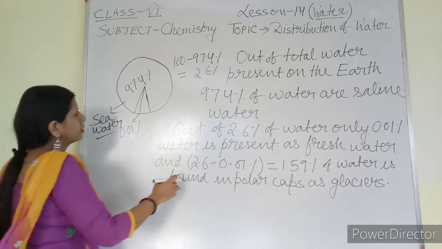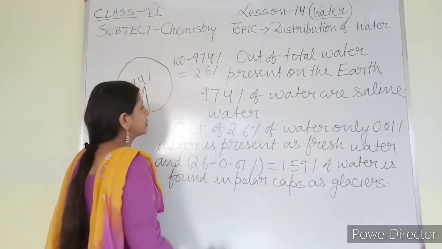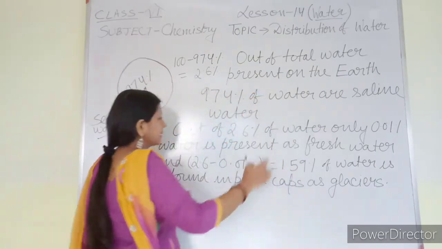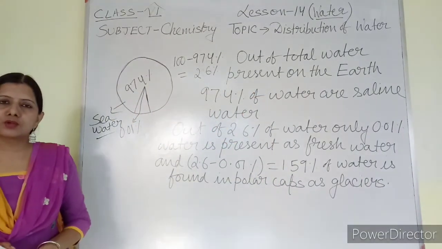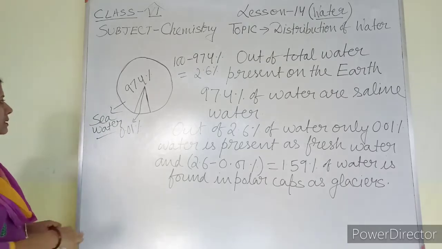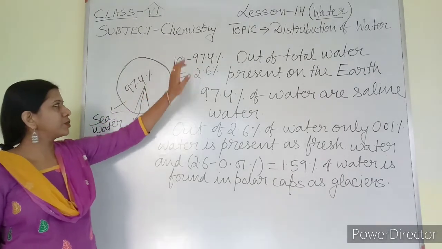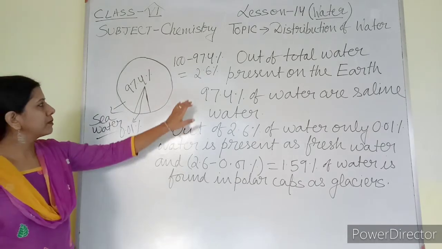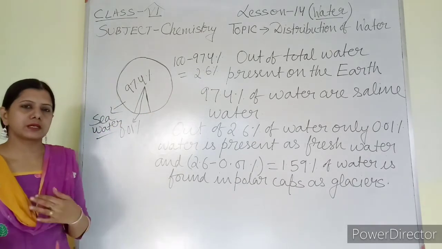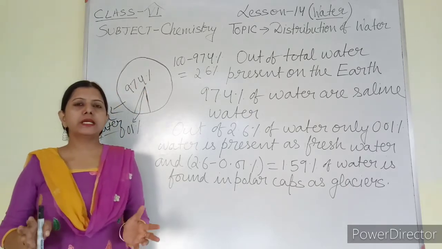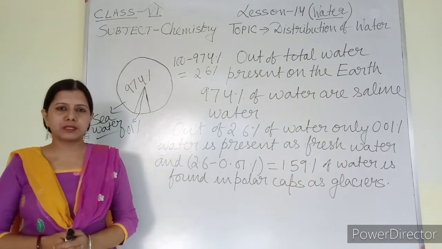And I have written also, out of total water present on the earth, 97.4% of water is saline water, which we are unable to use. Okay. So what is the left amount? If I subtract 97.4 from 100, I am getting 2.6%. So that means this 2.6% of water we can use for our own purposes.